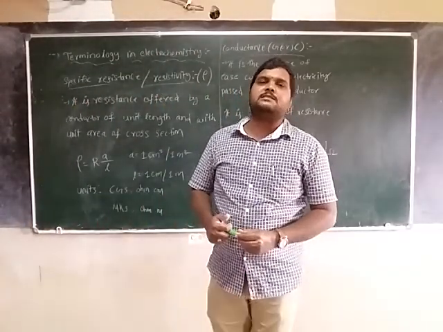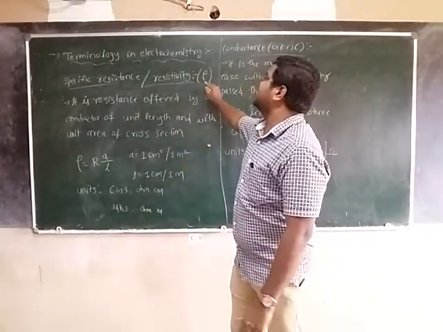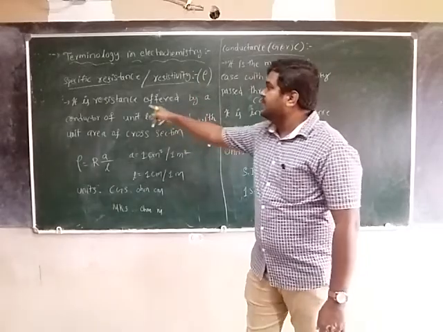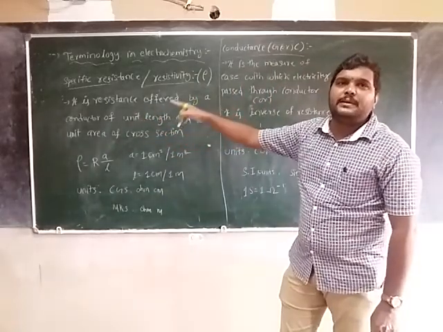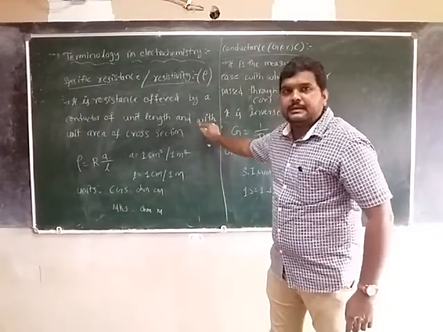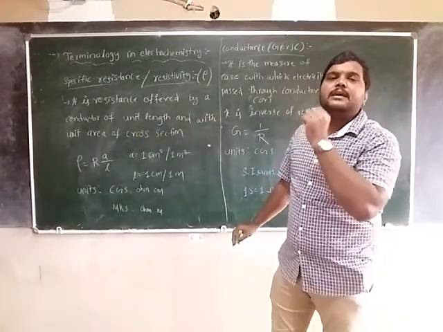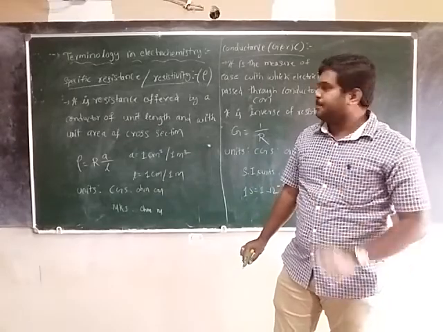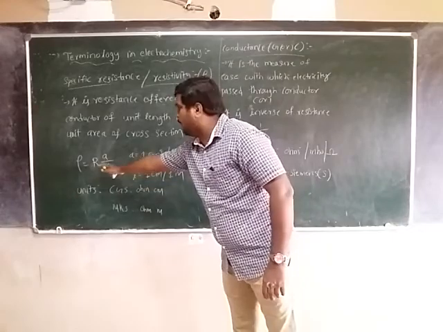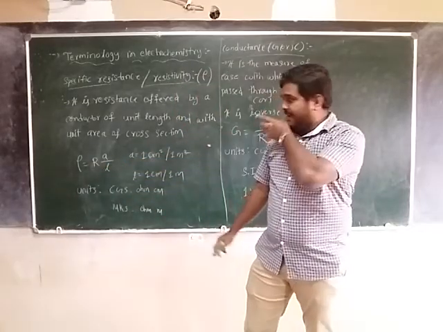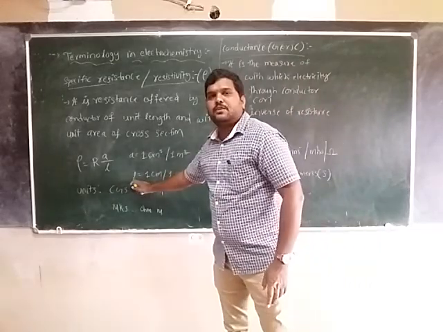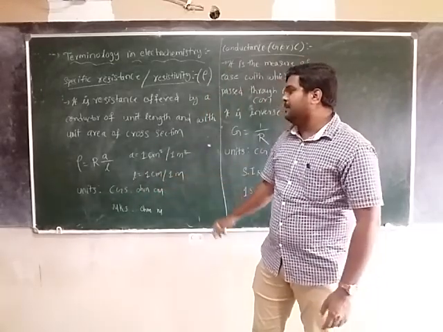So specific resistance or resistivity is indicated with the rho symbol. How can we define that? It is the resistance offered by a conductor of unit length and with unit area of cross section. That is rho is equal to R A by L. Area of cross section, 1 centimeter square or 1 meter square, we may take. Length of the conductor, we may take 1 centimeter or 1 meter.